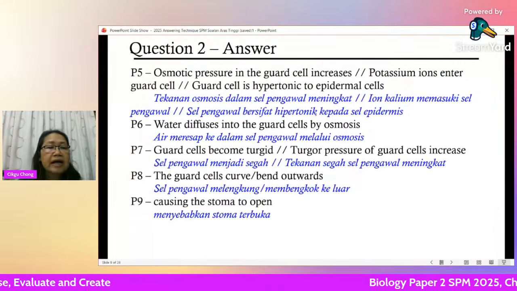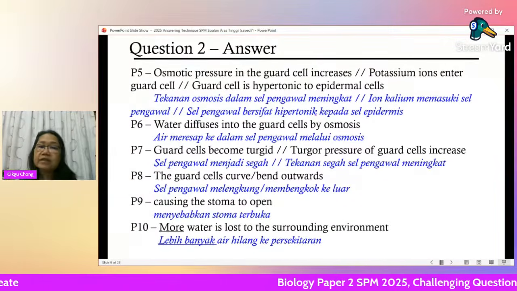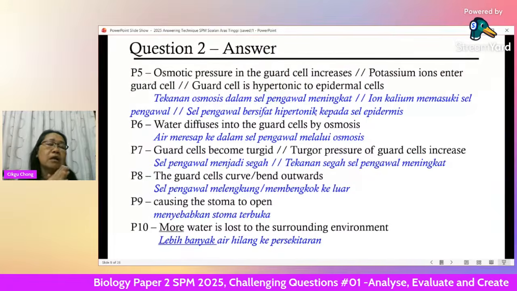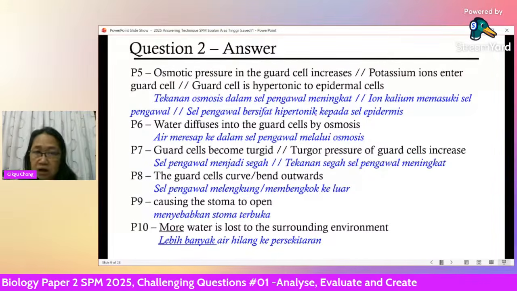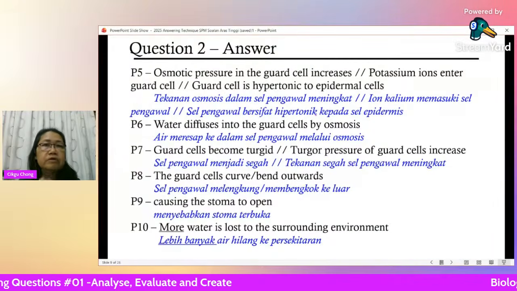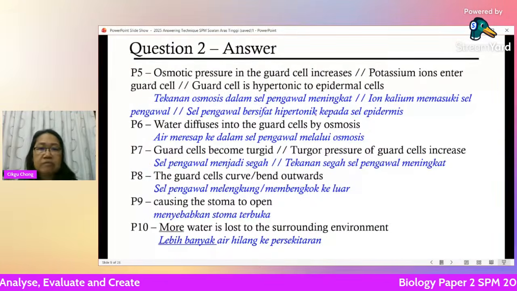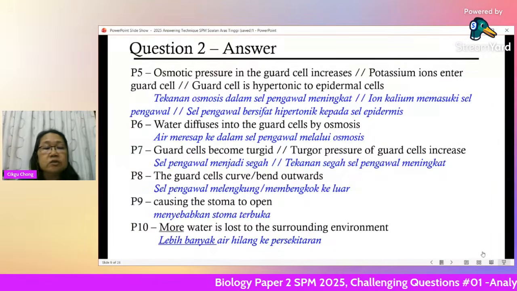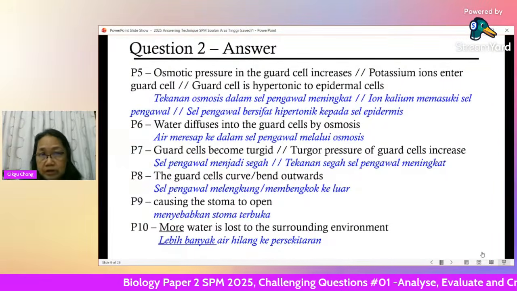All right, and lastly, when the stoma opens, more water is lost. So please add the word more. Not just water is lost, but more water. When it opens, you get more water able to evaporate. Okay, so your points here is how many? 8 marks. So any 8 points.